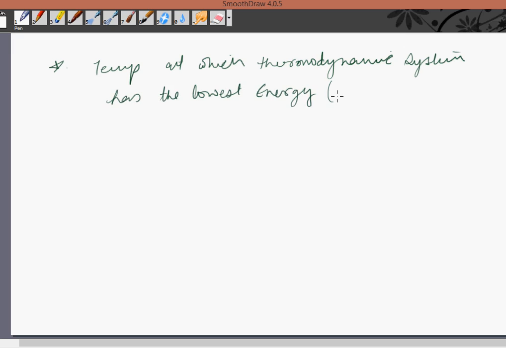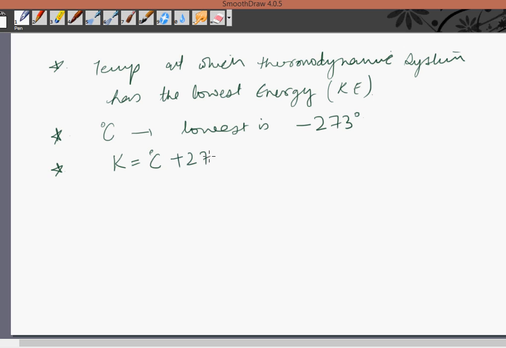Which energy are we talking about? We are talking about kinetic energy, right? We also conclude that in Celsius the lowest is minus 273 degrees. What is the relation between Kelvin and Celsius? It is this, right?